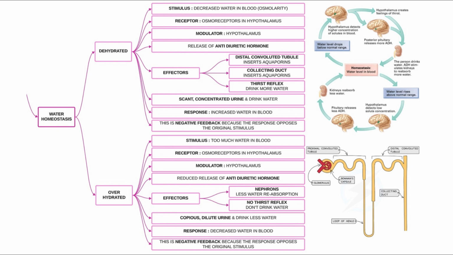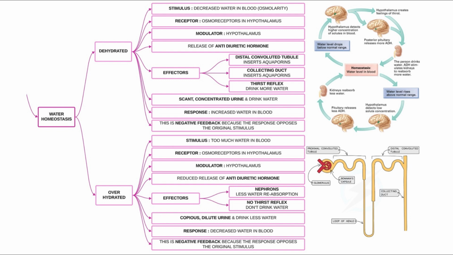The collecting duct, again, inserts water pores into the nephron. An aquaporin is the proper name for the water pores. And it also initiates the thirst reflex that makes us drink more water. The effect of this is scant, concentrated urine, which means that your urine comes out in a small volume and quite dark in colour, and also you want to drink water. So the response is an increased amount of water in the blood. Again, this is negative feedback because the response opposes the original stimulus.